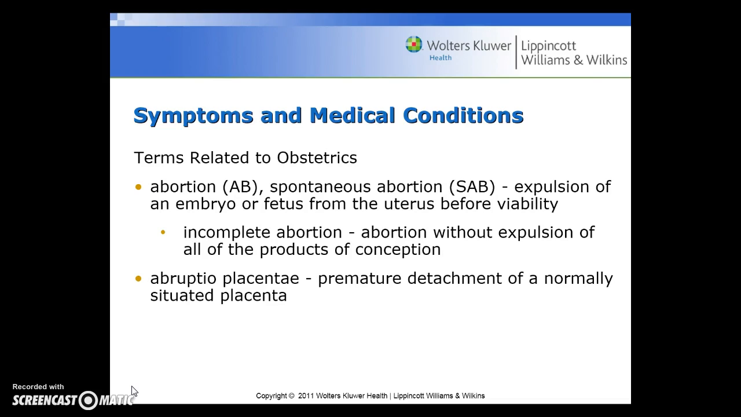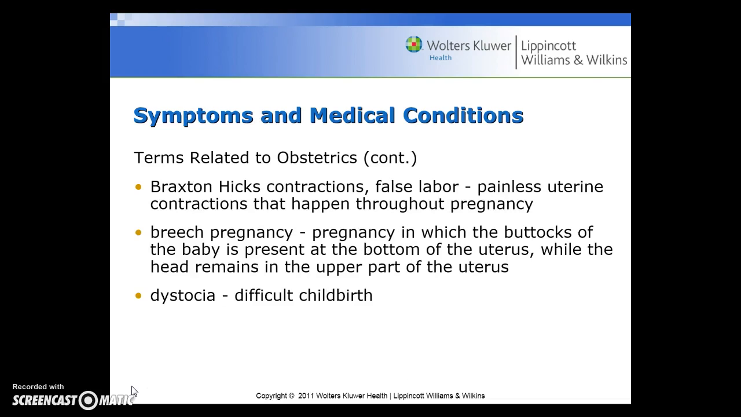Abortion, abbreviated AB, or spontaneous abortion, abbreviated as SAB, is the expulsion of an embryo or fetus from the uterus before viability. An incomplete abortion is an abortion without expulsion of all of the products of conception. Abruptio placentae is a premature detachment of a normally situated placenta. Braxton Hicks contractions, or false labor, are the painless uterine contractions that happen throughout pregnancy.